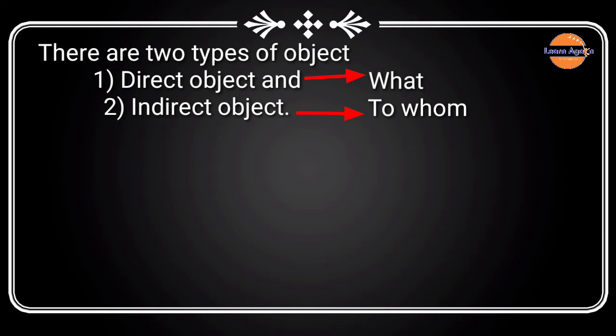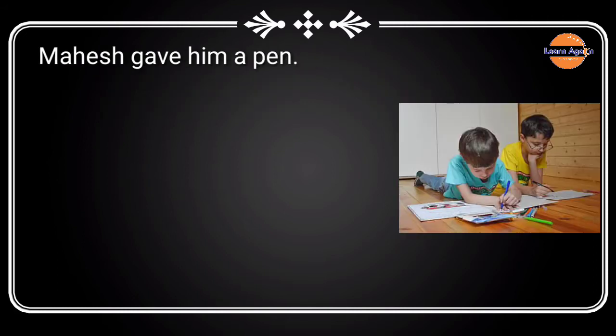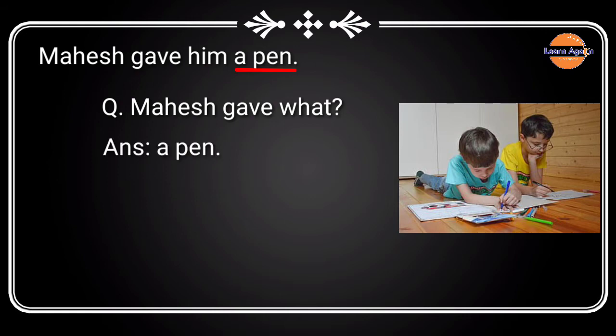For example, Mahesh gave him a pen. In this sentence, we have both objects. If I ask question by using what, like Mahesh gave what, do we get an answer? Yes, we get the answer, and that is a pen.